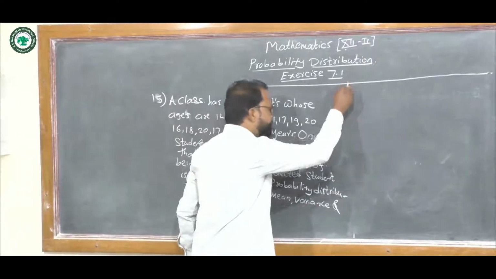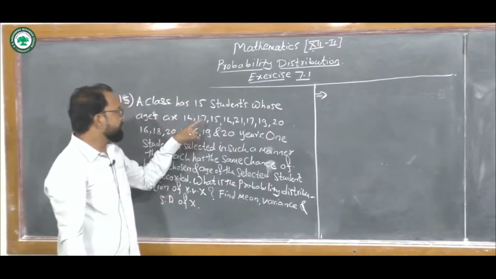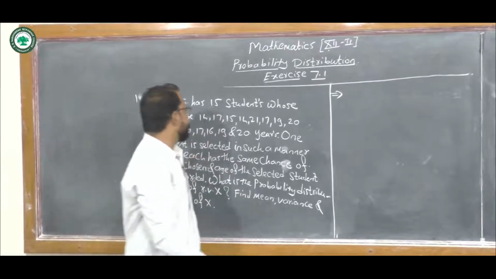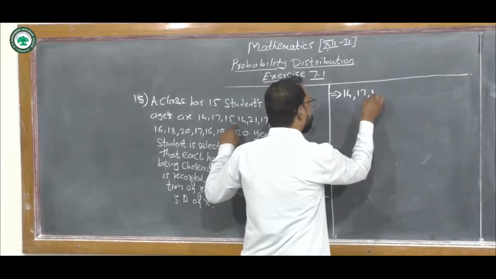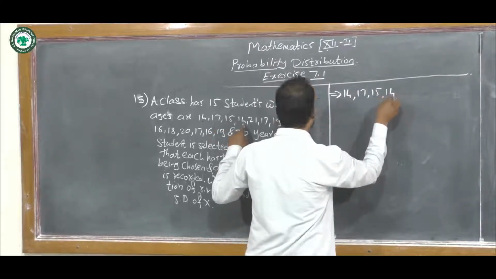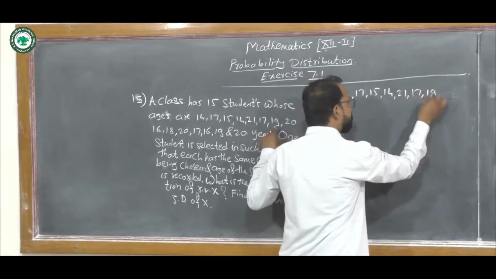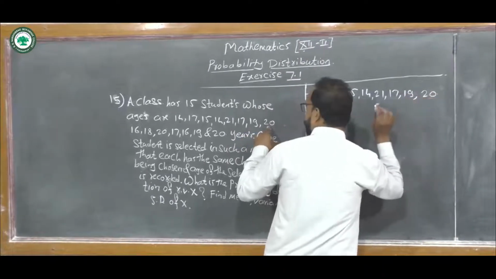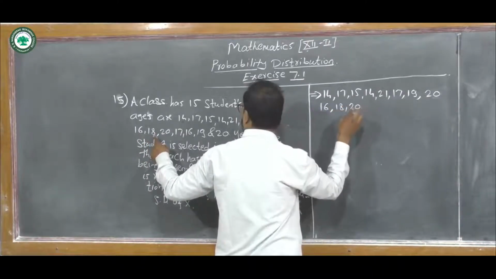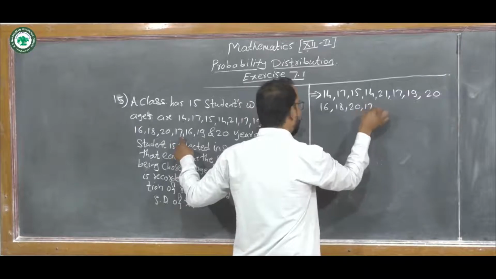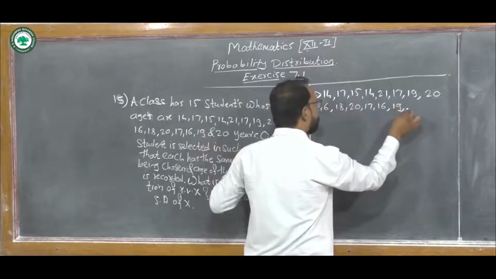Now to solve this example, first we list out all the ages of 15 students. The ages are 14, 17, 15, 14, 21, 17, 19, 20, 16, 18, 20, 17, 16, 19 and 20.